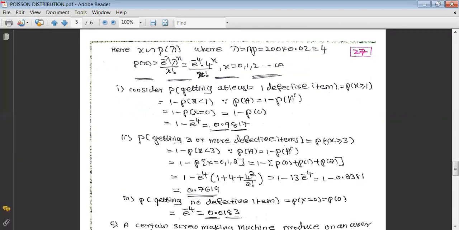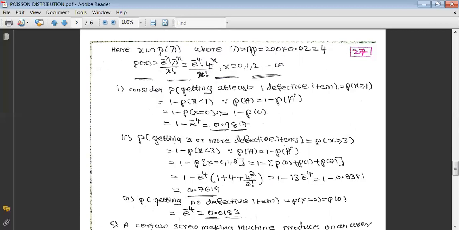Again, using the complement law, this can be written like this. Less than 3, the permissible values are 0, 1, 2 that we have taken here. Again, this comma stands for or, which becomes plus, that becomes p of 0 plus p of 1 plus p of 2. And in order to get each of these, you have to approach this. Every time you have to take x equal to 0, next 1, 2. Every time I can take e raised to minus 4 as my common term.